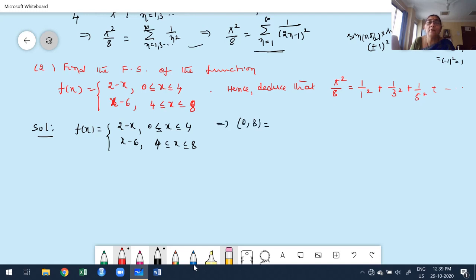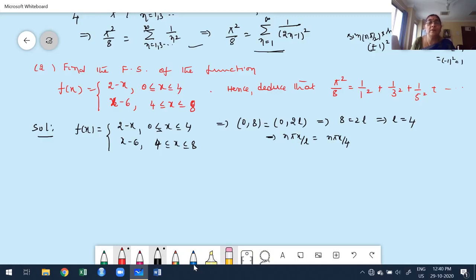0 to 8 is referred to which case? Whenever it starts from 0, it is referred to the first case, 0 to 2l. Then equate the upper limit, 8 equals 2l. That implies my l is equal to 4. That implies what is n pi x by l? It's nothing but n pi x by 4. Okay. Now move to the next step.